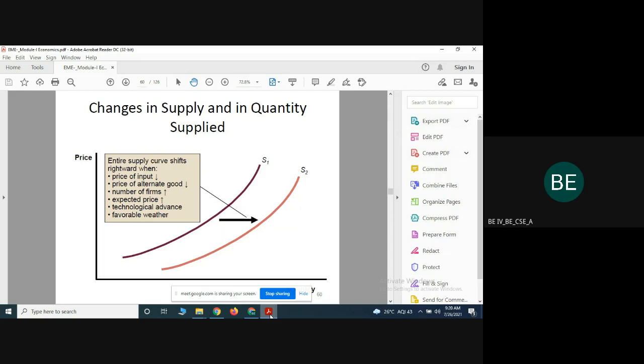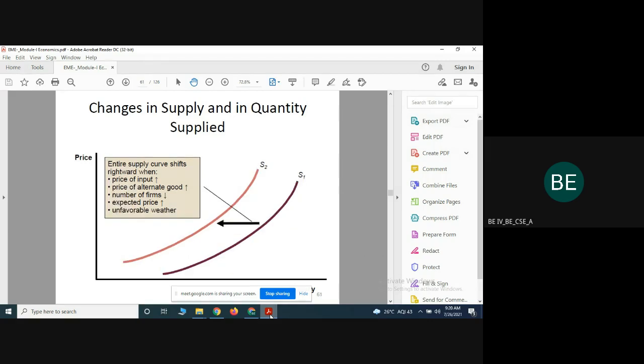So because of that, the supply is increased, and then they are going to offer it at the same price. Suppose supply is very less. What is the reason behind that? Maybe the price of the raw material is increased, and the price of the alternative goods also increased, and the number of organizations within the particular sector is reduced. So because of that, the supply is reduced, and the price also increased.